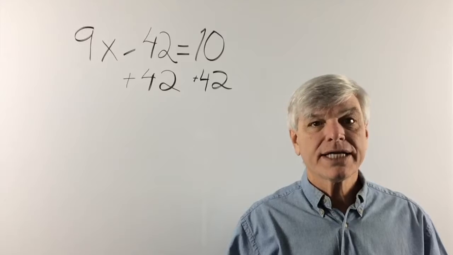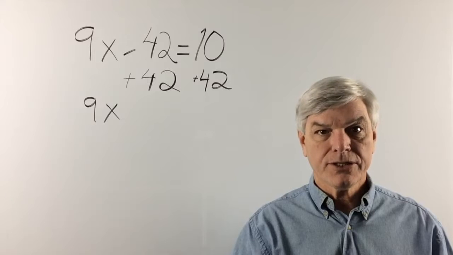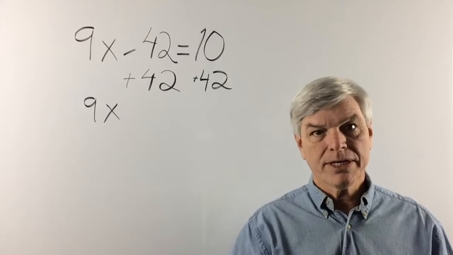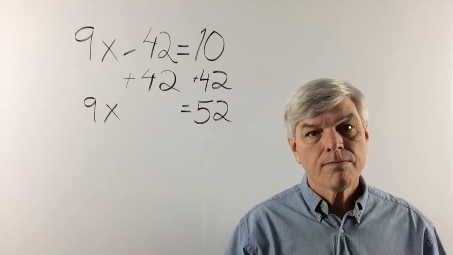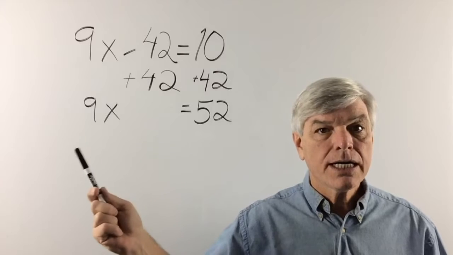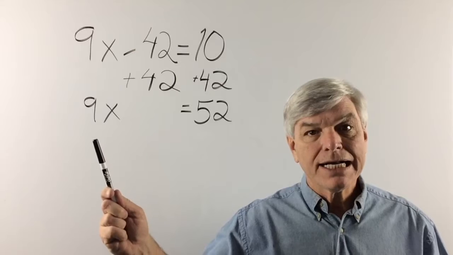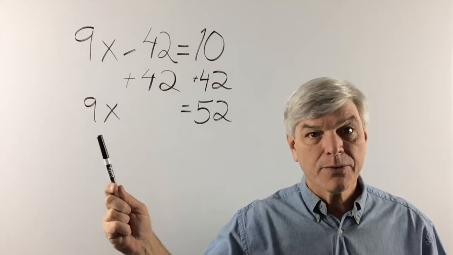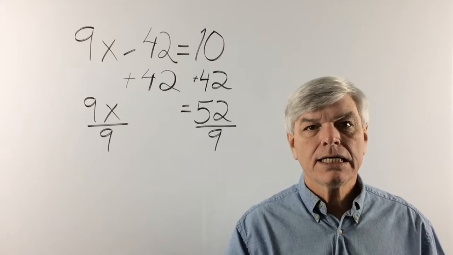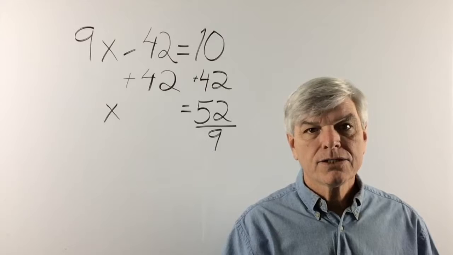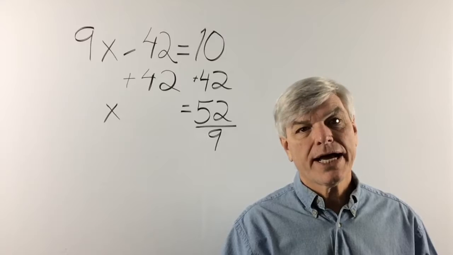Okay, let's bring that all down. We have 9x, negative 42 plus 42 is 0, so we're not going to bring that down. Bring down the equal sign and bring down the 42 and 10. That's right, now we have 52: 9x equals 52. And we know how to get rid of the 9. So 9x over 9 equals 52 over 9. 9 over 9 is 1. So x equals 52 over 9, and that cannot be reduced. So that is our answer.